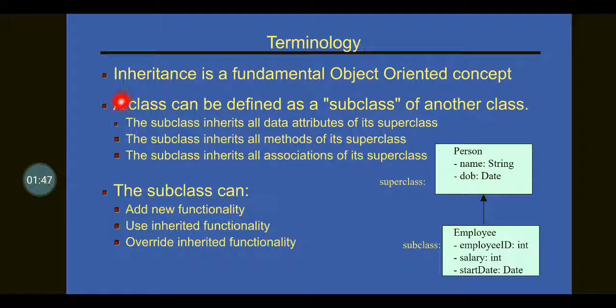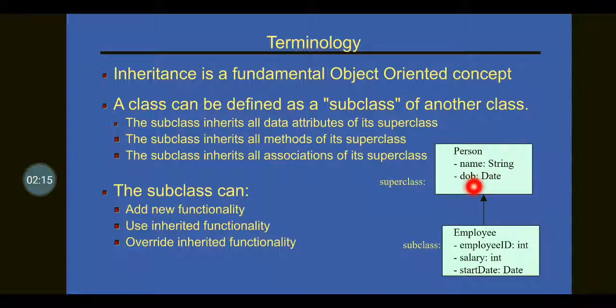So, terminology: inheritance is a fundamental object oriented concept. A class can be defined as a subclass of another class. That is, the subclass inherits all the data attributes of its superclass. The subclass inherits the methods of the superclass, and the subclass inherits the association of the superclass. This is the diagrammatic representation.